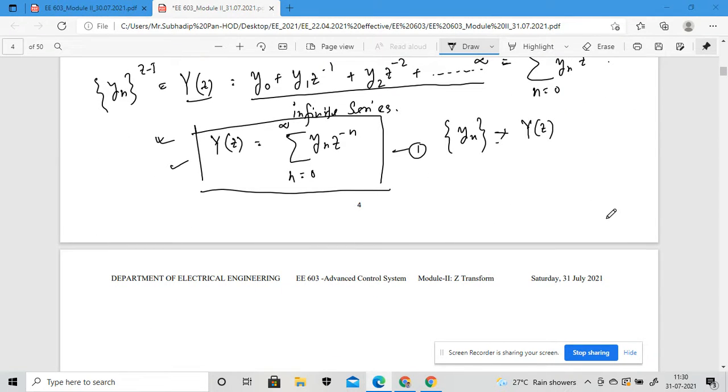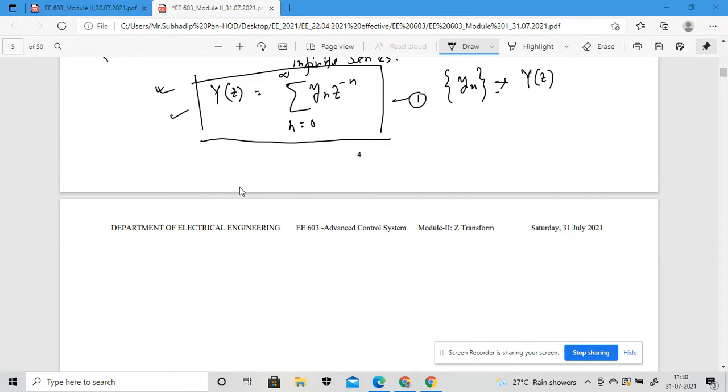Now, from this equation we have to note something. Keep note of this: the Z transform only involves the term y of n.